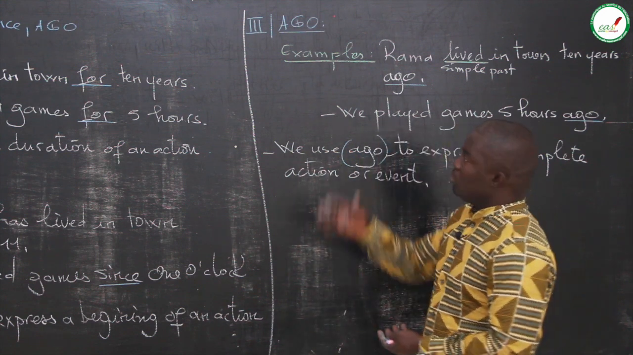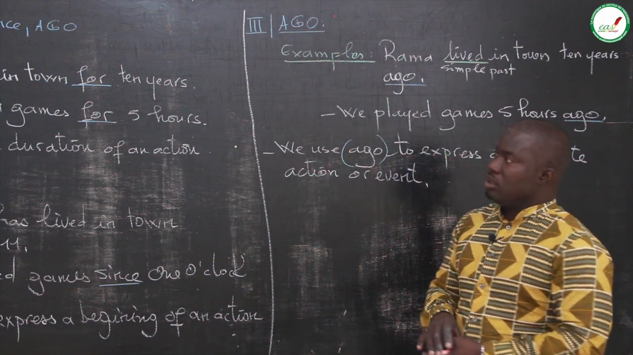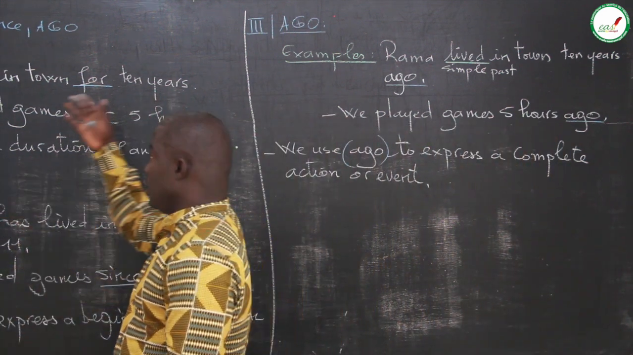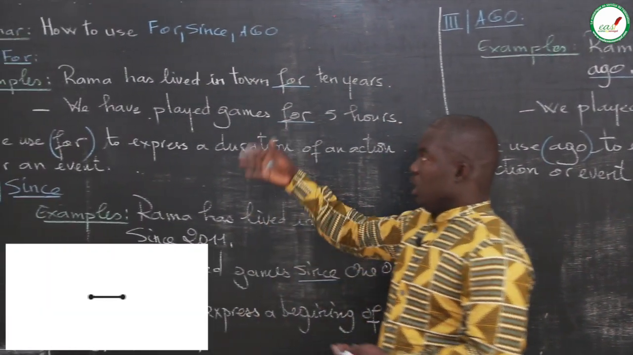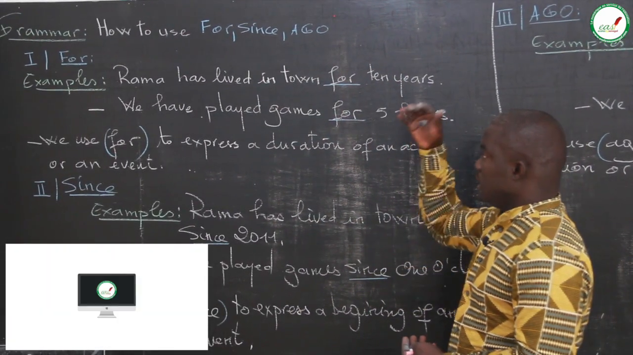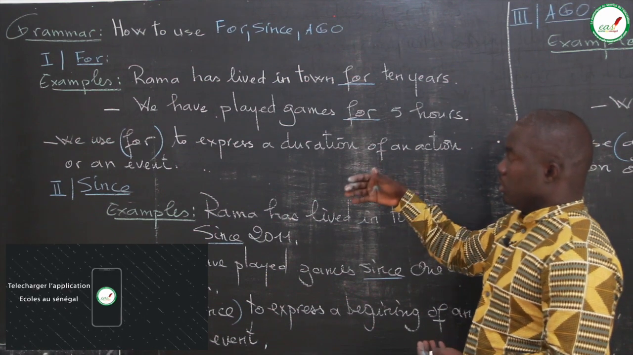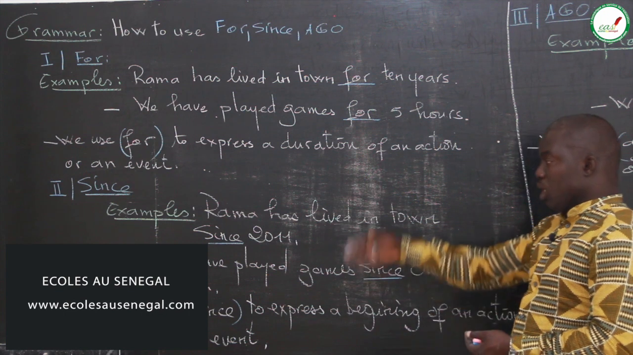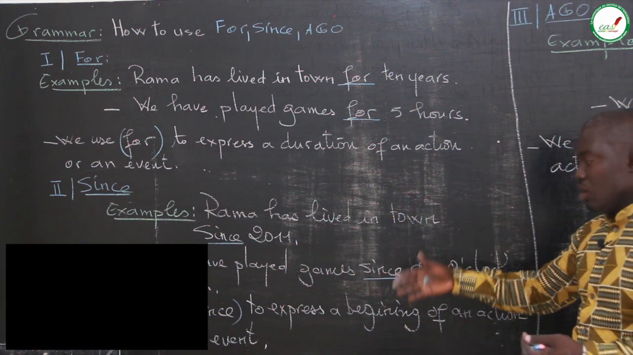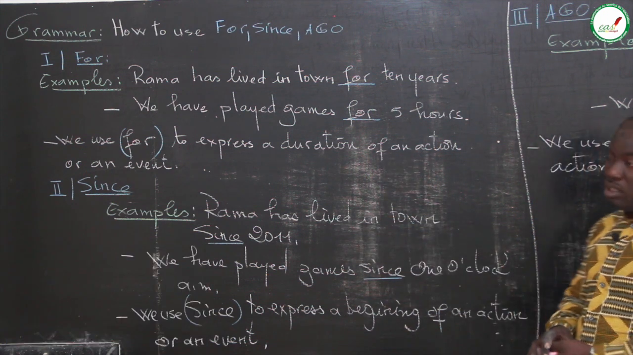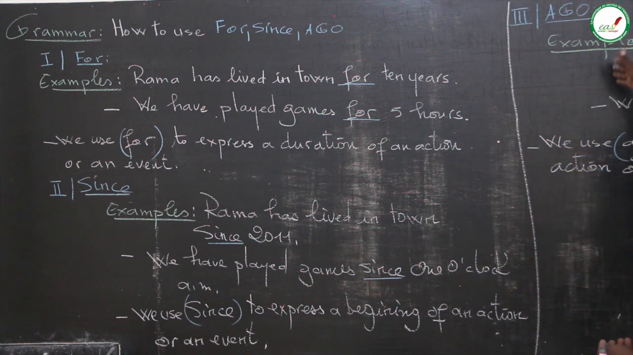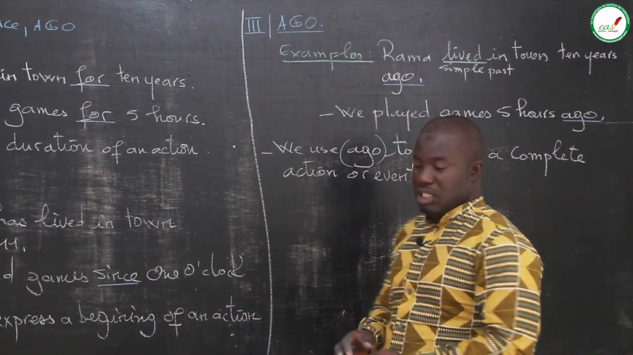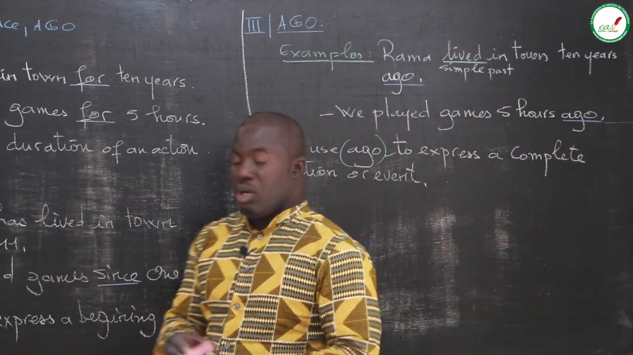This was a grammar lesson to know how to use these expressions or structures with for, since, and ago. Now we use for to express a duration of an action. We use since to express the beginning of an action or an event. We use ago to express a complete action or a finished action or an event.